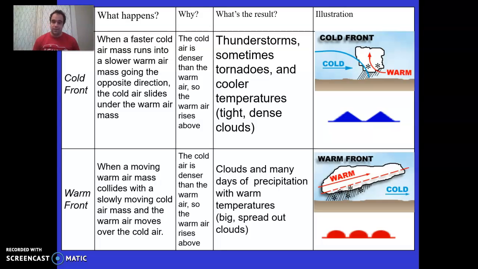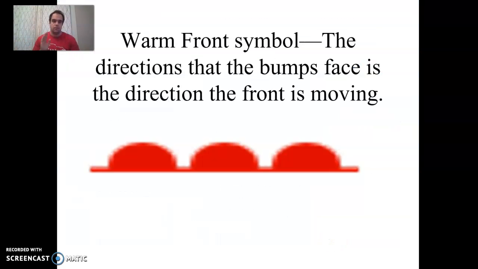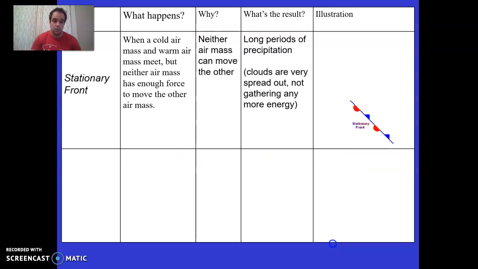Now, because the warm air is spreading out over a larger area here, this is going to cause many days of precipitation, not just like this one big thunderstorm, because everything's just a little bit more spread out. It's not going to be gathering quite as much energy. We show a warm front with these little red bumps on a map. And again, those little red bumps show the direction that the front is moving.